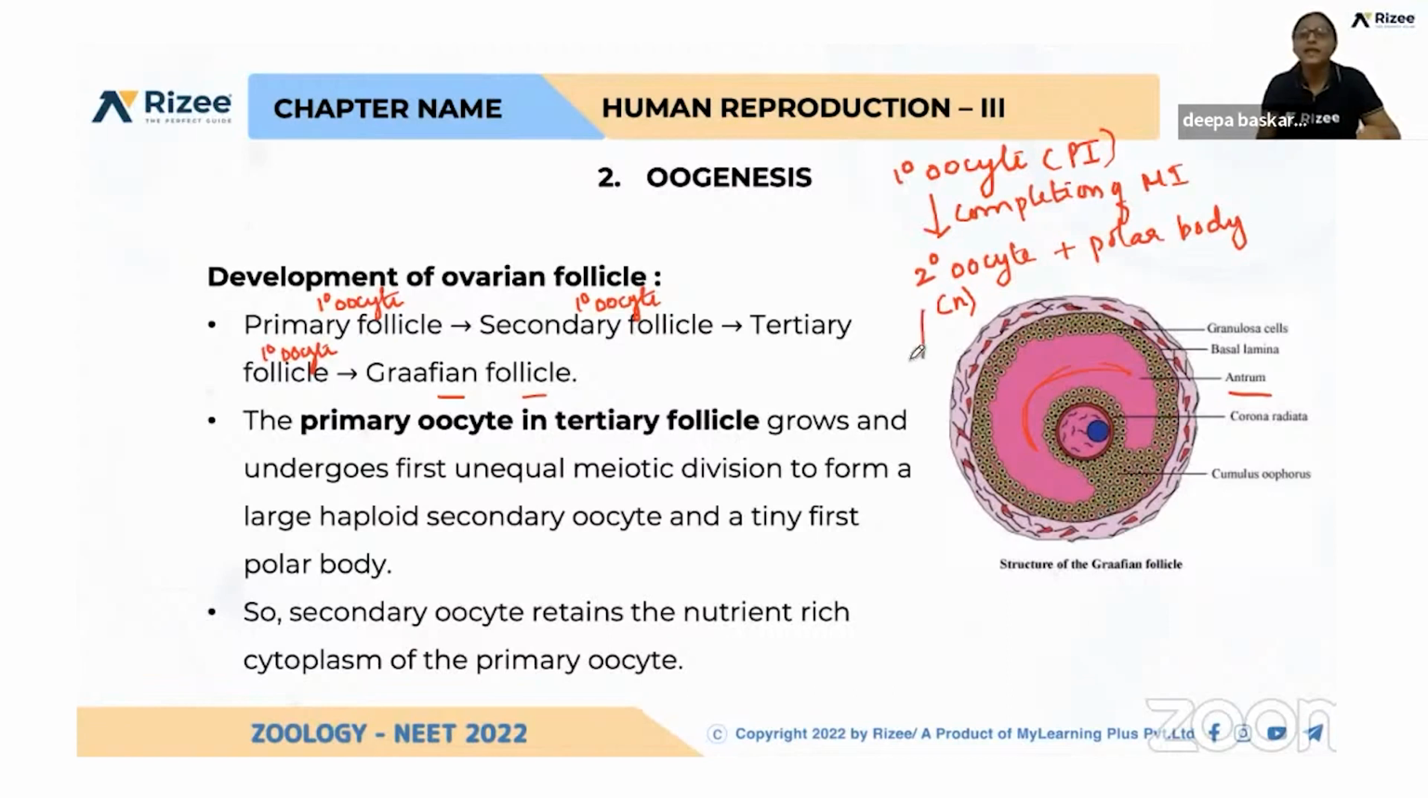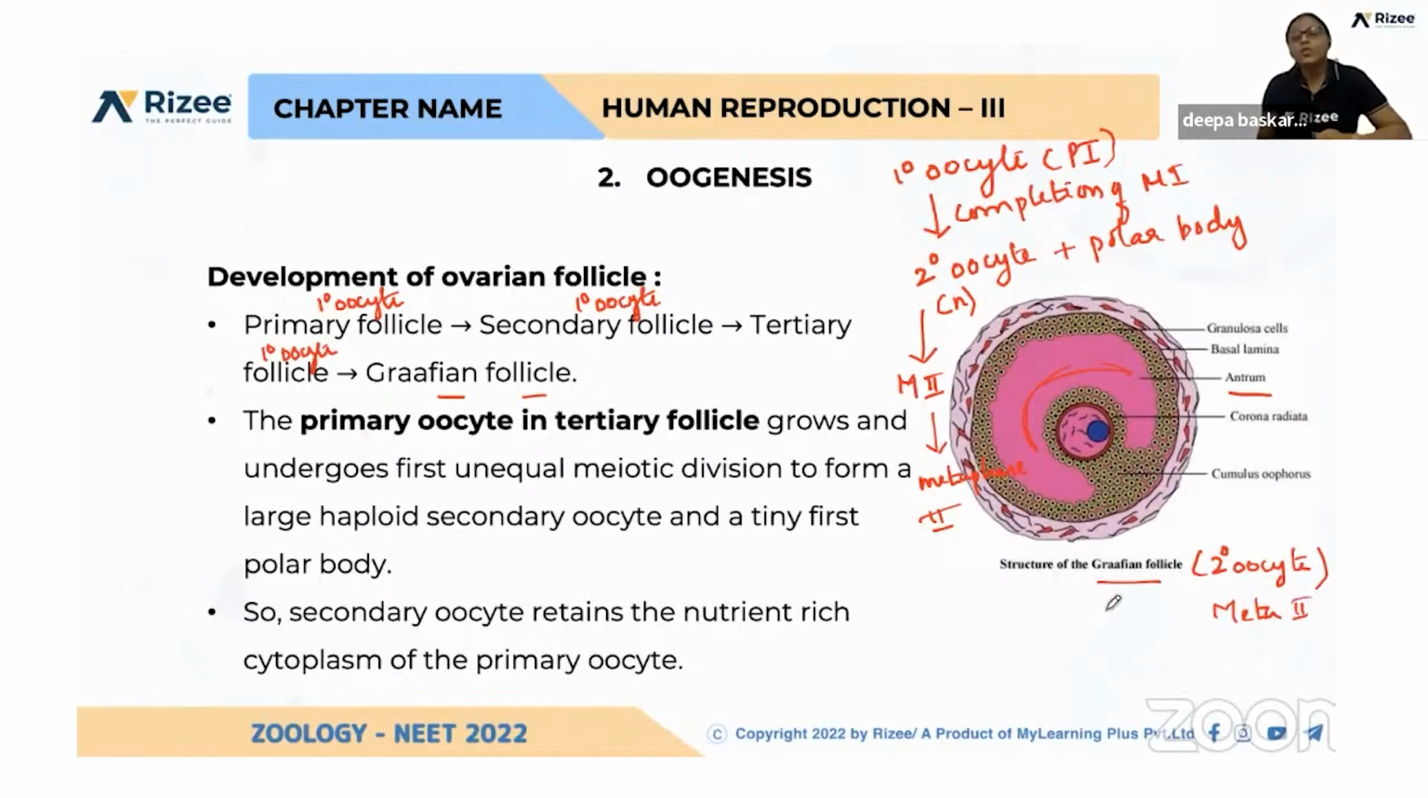And again, this secondary oocyte starts meiosis 2 and it is getting arrested in metaphase 2. Got it? So inside the Graafian follicle, what is present? A secondary oocyte, which is getting arrested in metaphase 2.